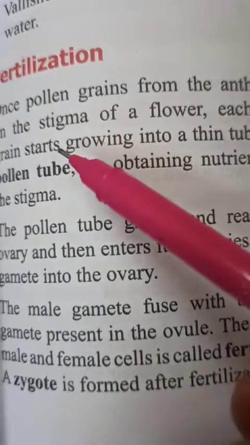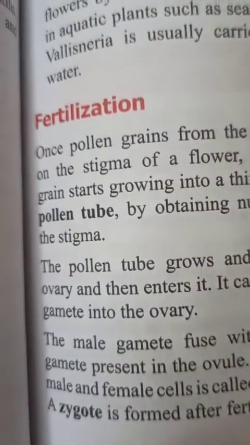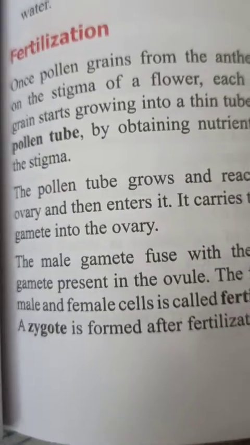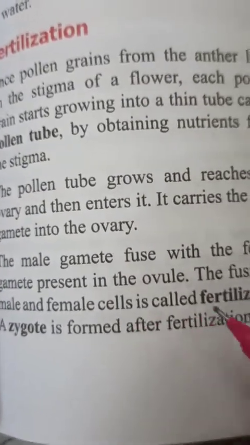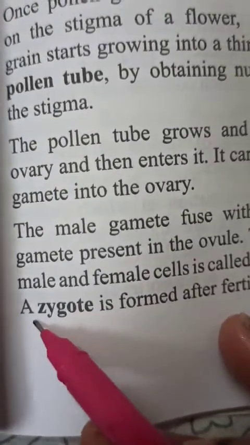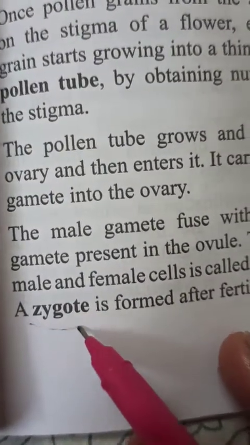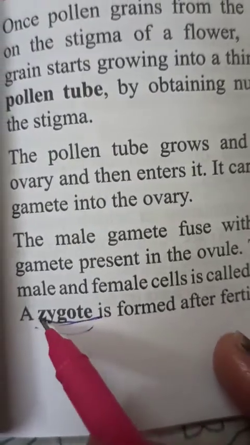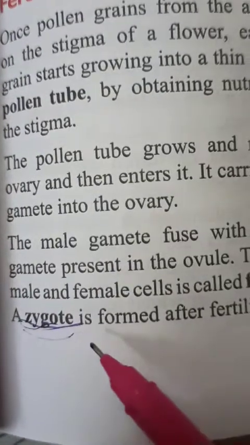And after fertilization, when both the male and female gametes fuse with each other, the first cell formed after fertilization is a zygote. Okay, this is the first cell which is formed after fertilization.